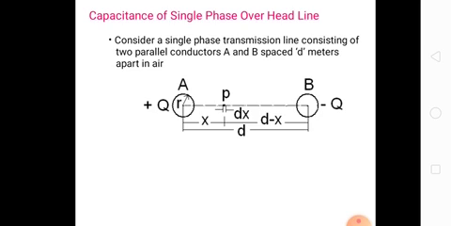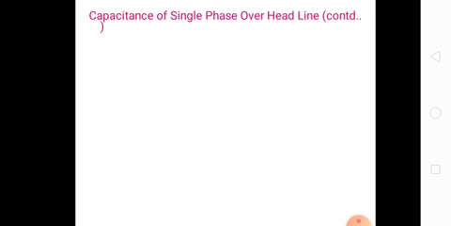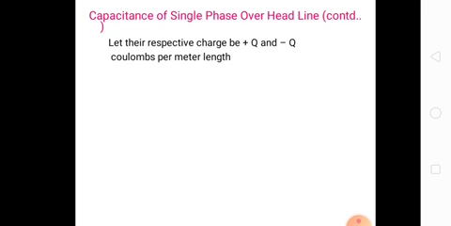Now we consider a point P in between the conductors at a distance x from conductor A. The radius of each conductor is r meters. Let the respective charges be plus Q and minus Q coulombs per meter length.